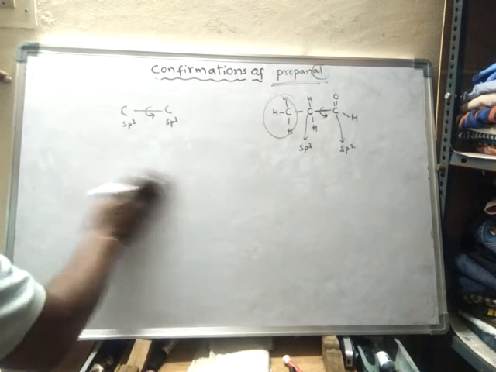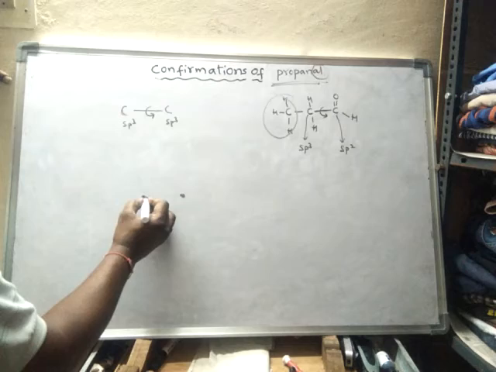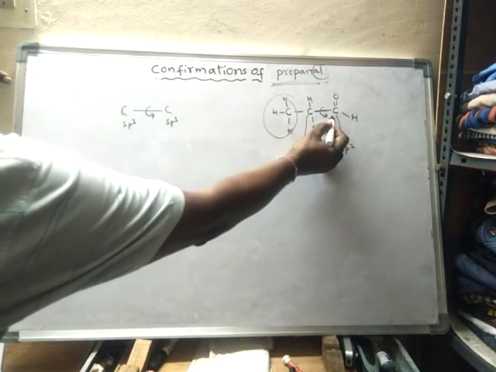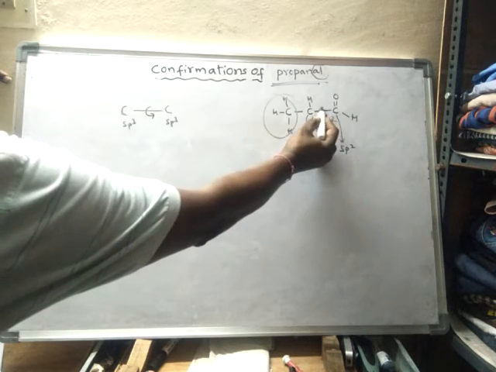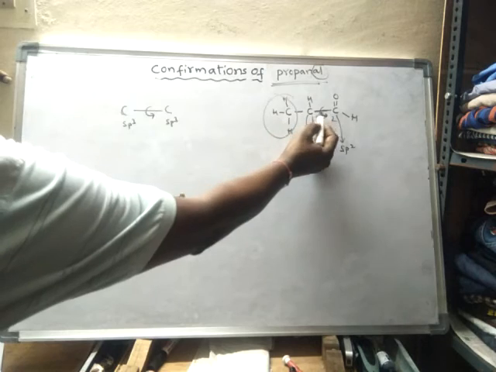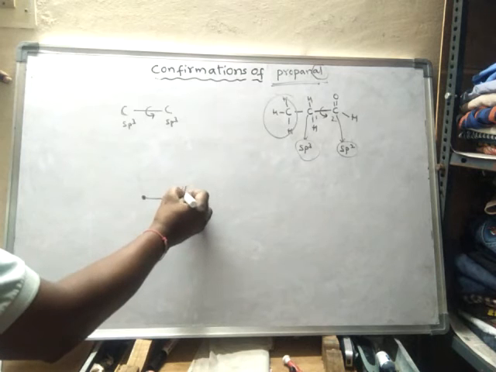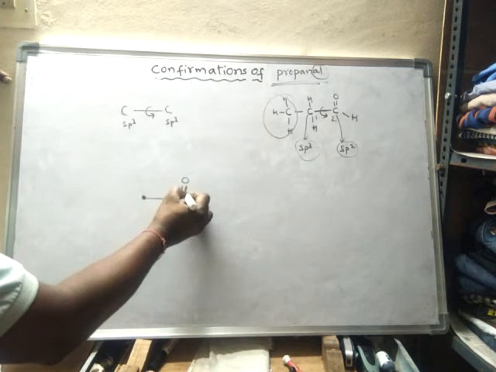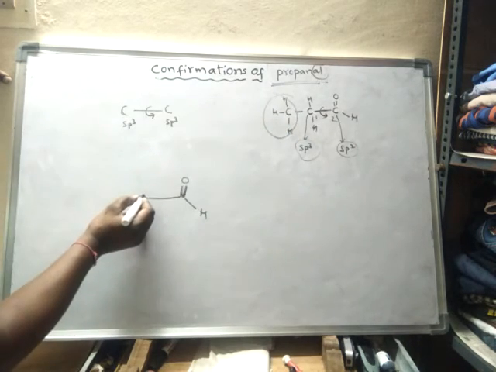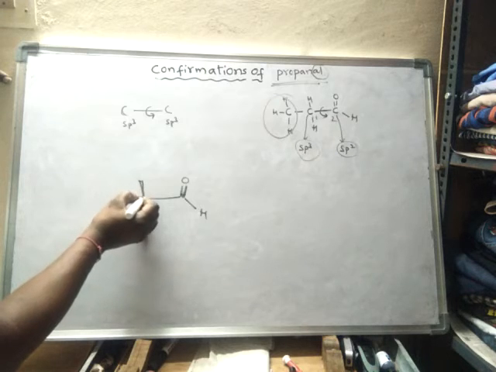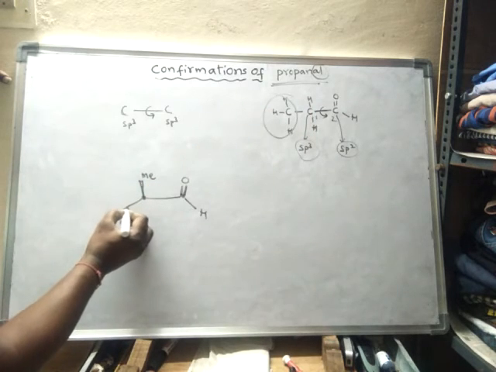So this is the first carbon and this is the second carbon. Remember, here we are discussing the rotation of this bond, not this bond, so between the sp2 carbon and the sp3 carbon. This is the sp2 carbon. It is connected to oxygen by a double bond, and it has one hydrogen. And on this carbon there is a methyl group and two hydrogens are attached.